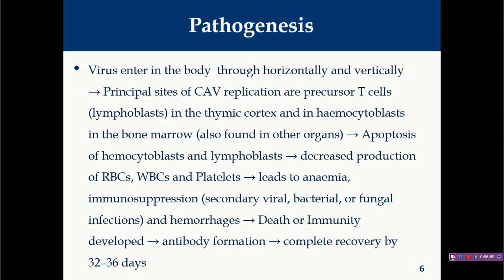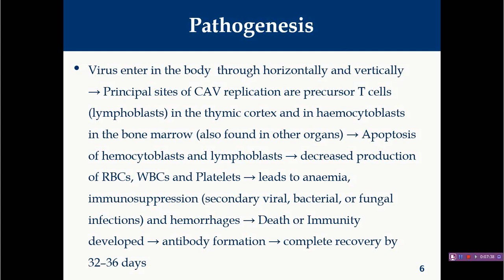Now we will see regarding pathogenesis. Either through the horizontal route or through the vertical route, initially the virus will enter the body, and we have already discussed that chicks less than 3 weeks of age that do not have maternal antibody are mainly susceptible to this virus infection. When all these requirements are met in particular birds, the chicken infectious anemia virus will reach the precursor T cells, meaning the lymphoblasts of the thymic cortex, and the hemocytoblasts of bone marrow. Right?